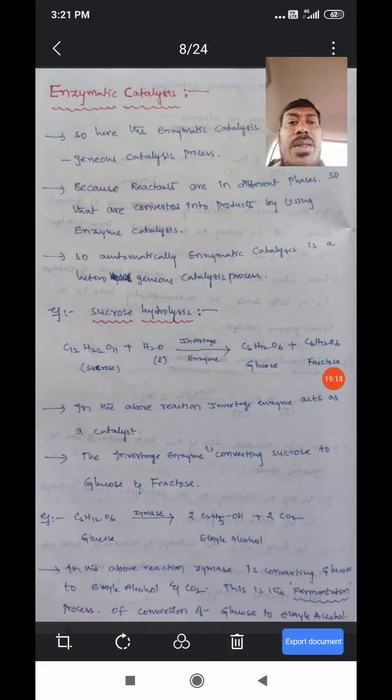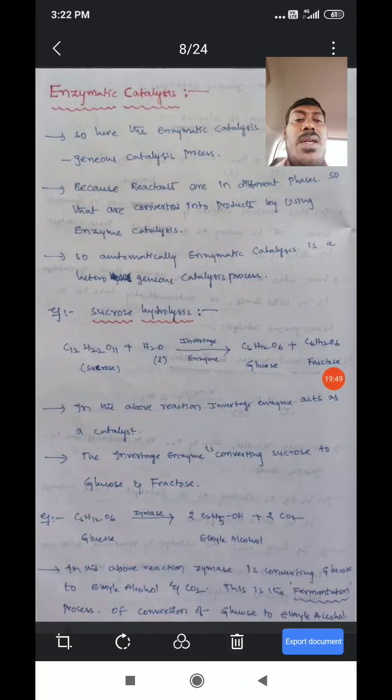For example, the hydrolysis of sucrose. Here C12H22O11 is the sucrose formula. Sucrose undergoes hydrolysis in the presence of invertase. Invertase is one of the enzymes, and it forms glucose as well as fructose.